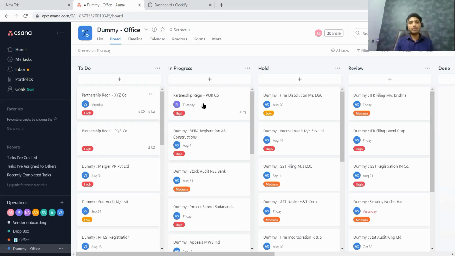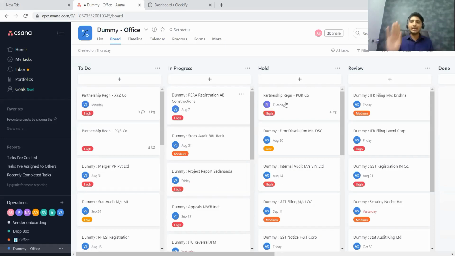In such a situation, if my staff has not obtained the digital signature from the client, all he has to do is, rather than keeping the task in progress, pull the task to hold. That is, the task is kept in abeyance, the particular task is under hold. That says that this task is not completed, not because of default or fault of my staff, but because of some delay from the client side.